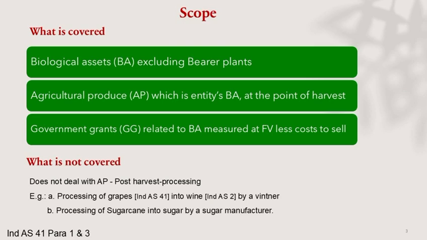The objective of Ind AS 41 is clear: to ensure biological assets and agricultural produce are measured consistently, recognized appropriately, and reported transparently. And importantly, this standard does not deal with the post harvest processing. For example, grapes turning into wine or sugarcane turning into sugar. Those fall under Ind AS 2. Exactly. Ind AS 41 focuses purely on biological growth and harvesting, not on manufacturing.